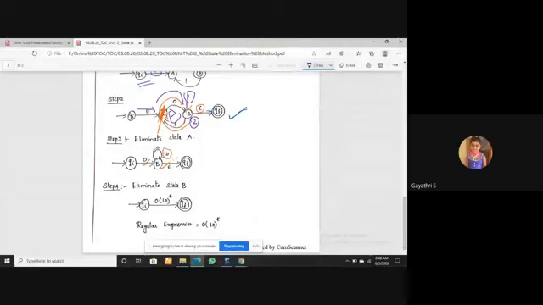Next, I'm going to eliminate B. So what is the path? Let me check the path. QI to B is 0. Then one more loop is there, 10. Then again one epsilon. Then one loop is there. Then this one. So I eliminate B.